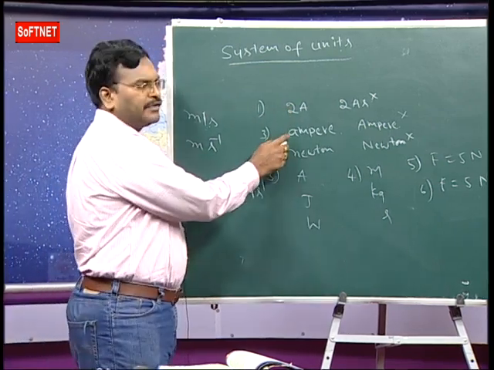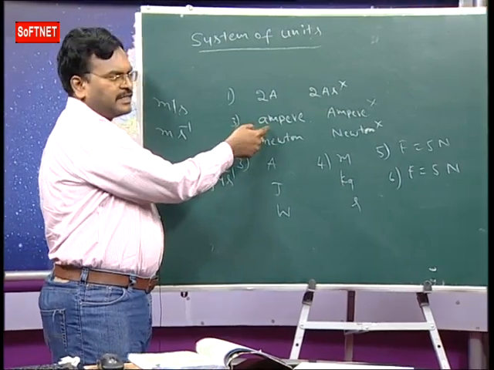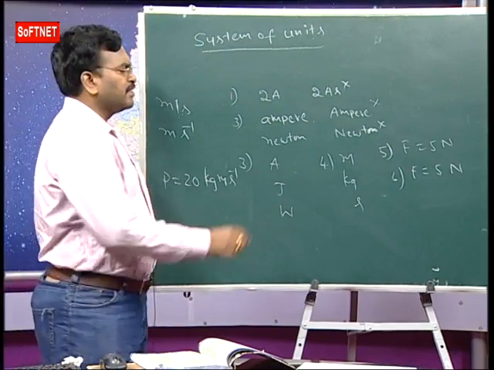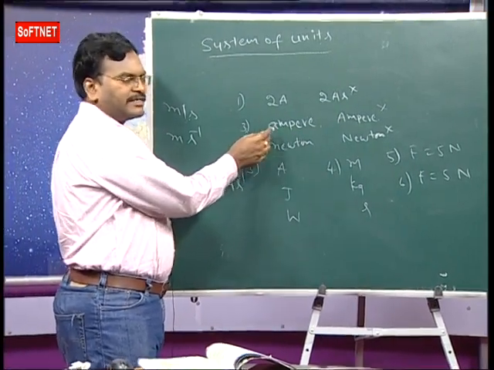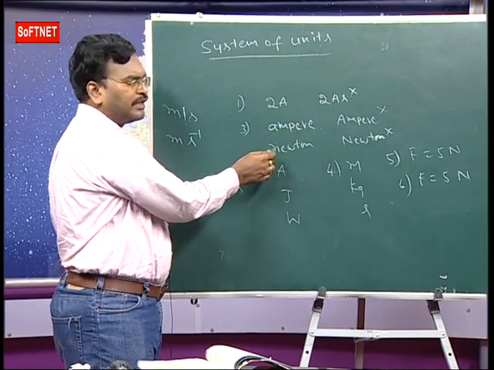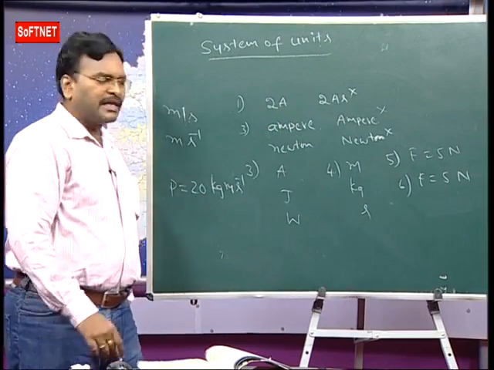And full names of units. While writing full names of units named after a scientist, capital letters should not be used. So the unit of electric current is ampere, we write small letters, but not Ampere. And the unit of force is newton, so we write newton but not Newton, like that.